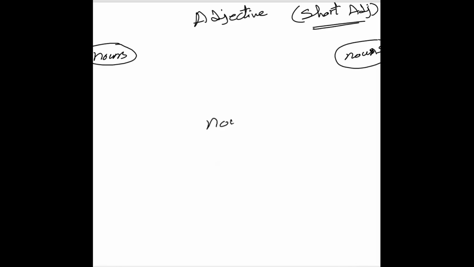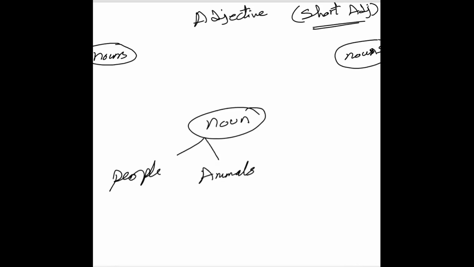The noun could be a person, or we can say people or group, animals, things, or places. Those are the kinds of nouns.